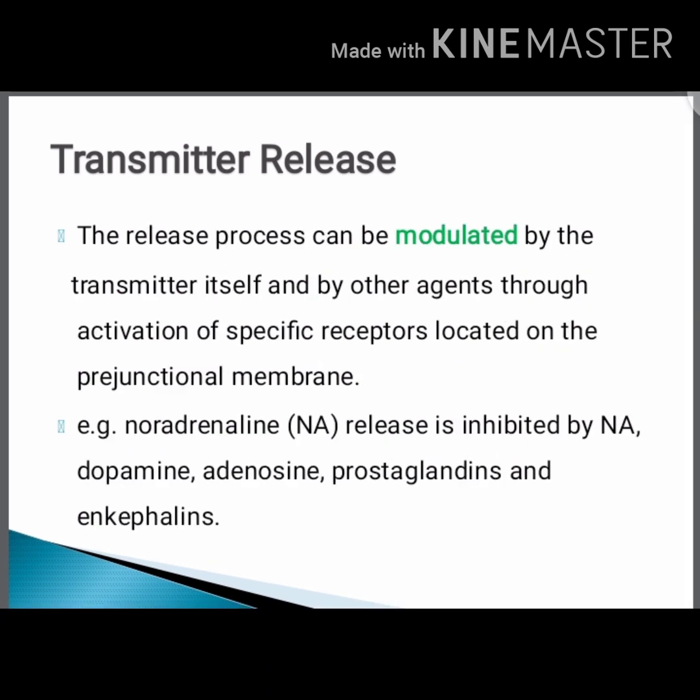The release process can be modulated by the transmitter itself and by other agents through the activation of specific receptors located on the prejunctional membrane. For example, noradrenaline release is inhibited by noradrenaline, dopamine, adenosine, and prostaglandins.